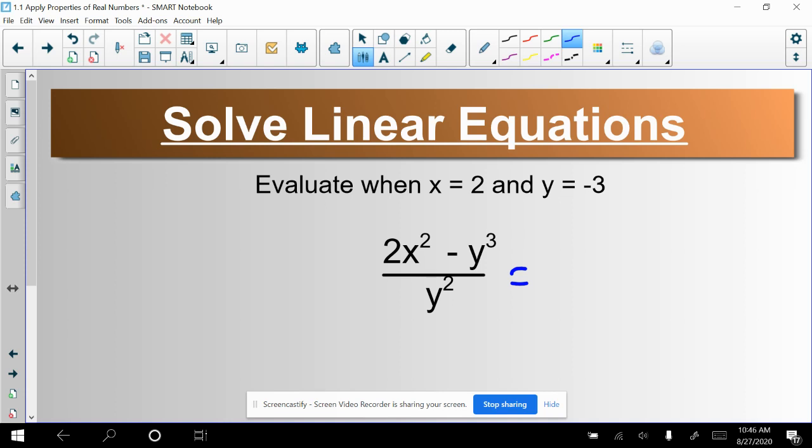Now, I don't know if this was emphasized to you a lot in your prior algebra courses, but I want to emphasize it starting now. Anytime you substitute a number in, if you're substituting 2 in for x and -3 in for that y, when you substitute a number in, put that number in parentheses when you rewrite it. That should be your first step.